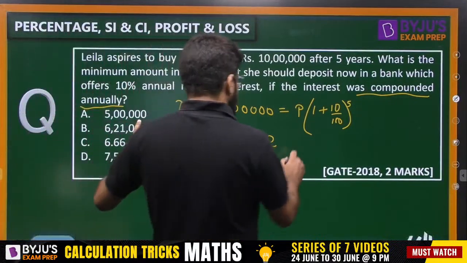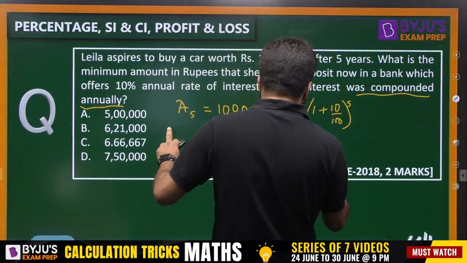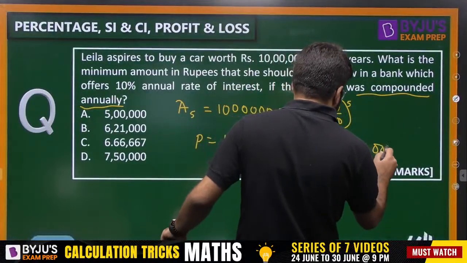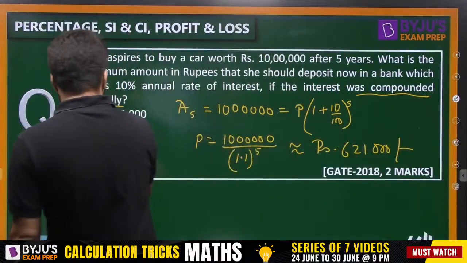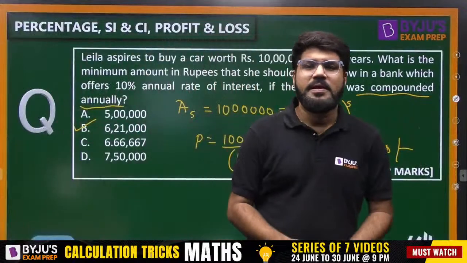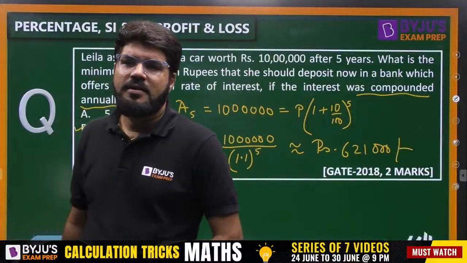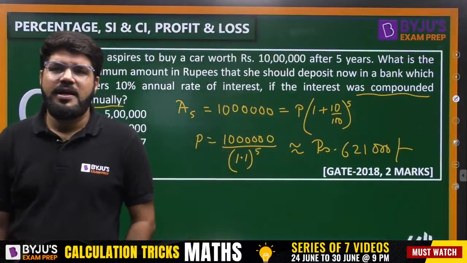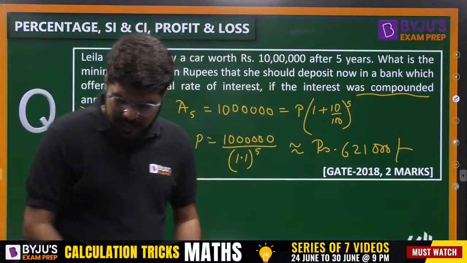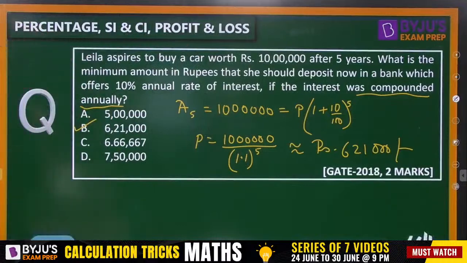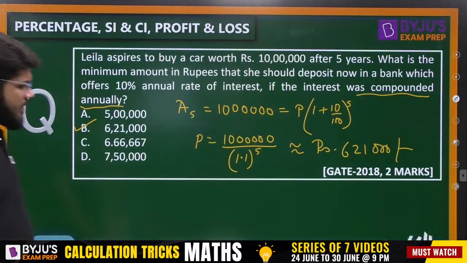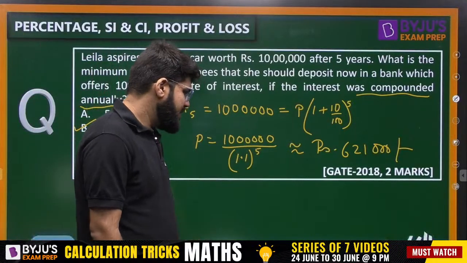It is approximately, we can say, 6,21,000. Option number B. Okay, Samita. Yes, correct. Correct, Bhavya. Correct, ABD. Thank you, Ashok. Yes, guys, that's the correct answer on your screen.